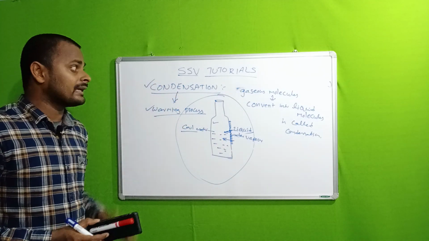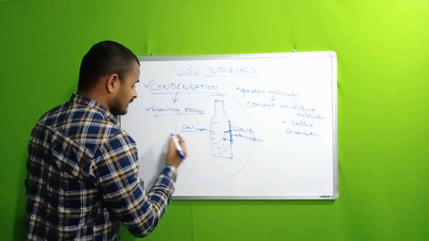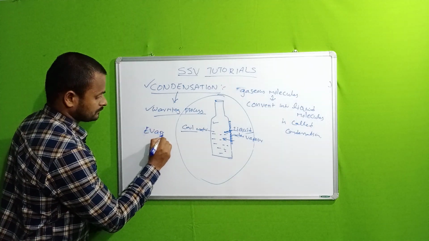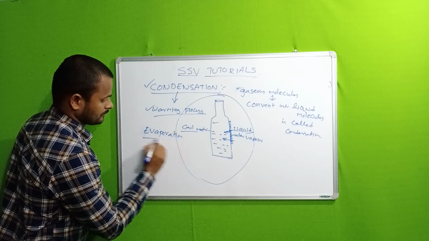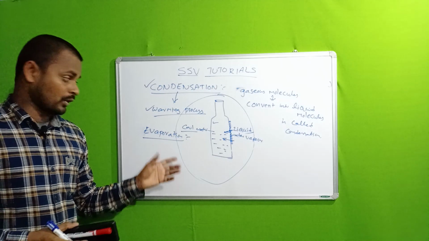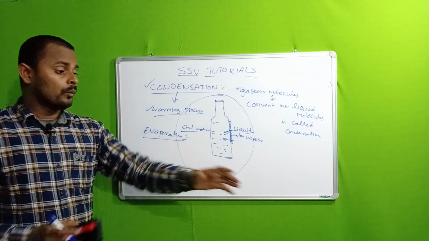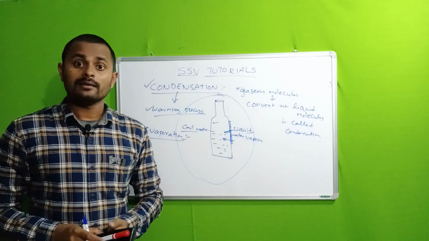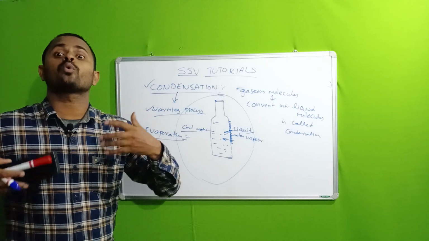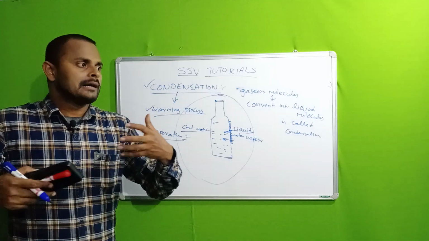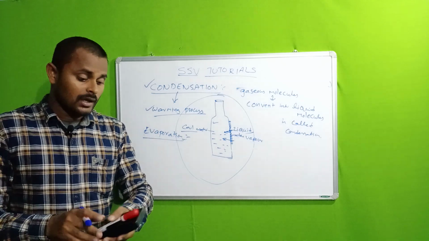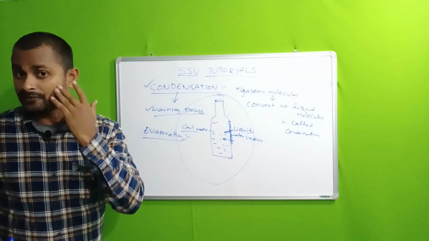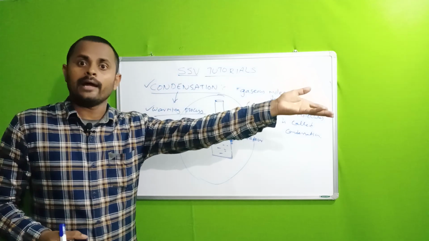In a similar way, take the evaporation process. For example, when you are sweating and the fan is on, gradually you feel some coolness. Why? Because our sweat gradually evaporates from the surface of your skin to the atmosphere.